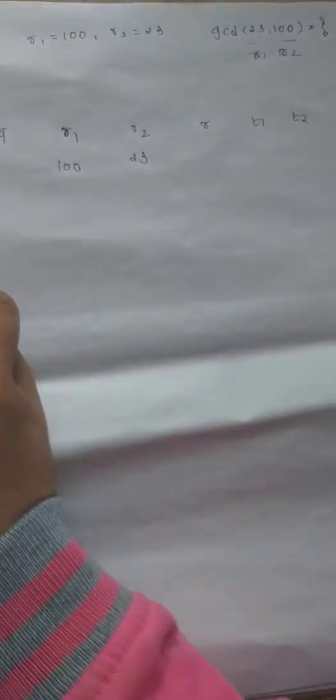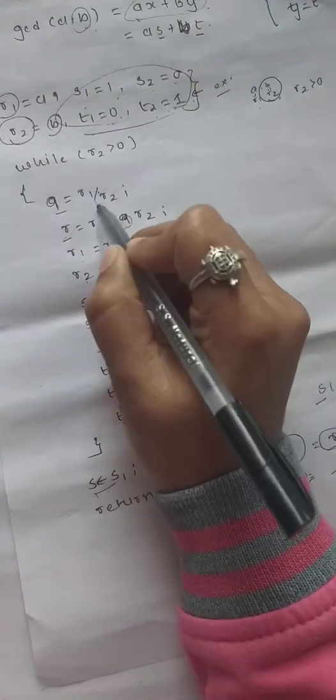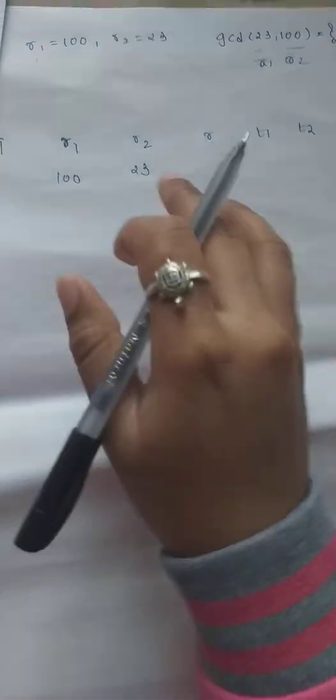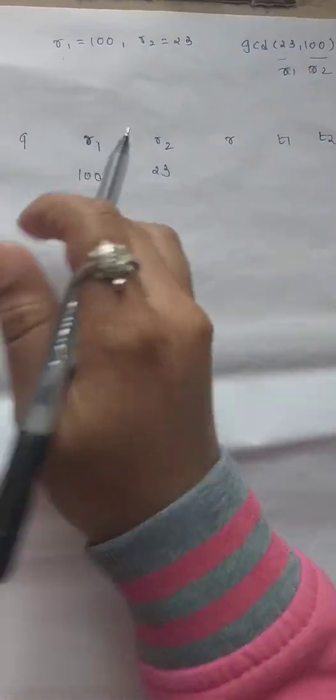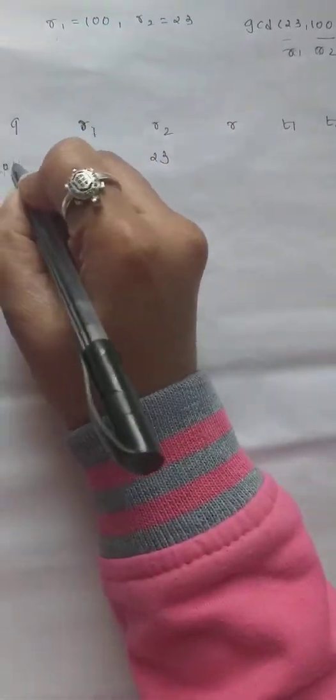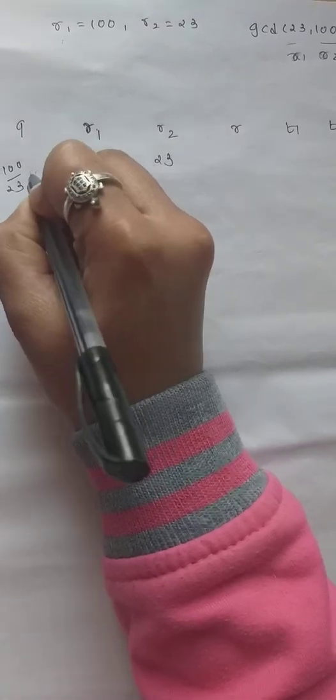In the algorithm, Q is R1 by R2, so 100 by 23. We get 4.